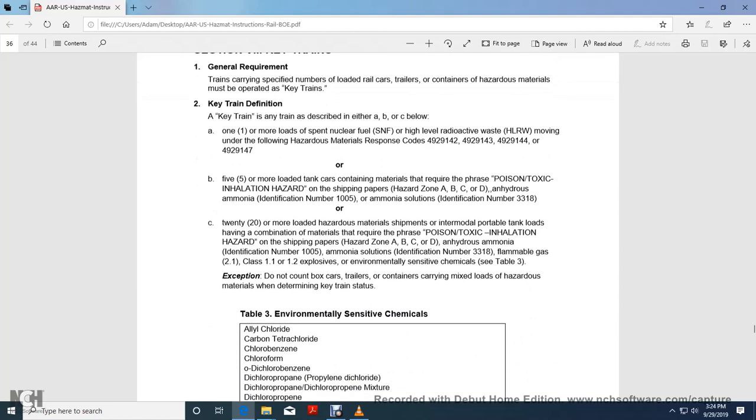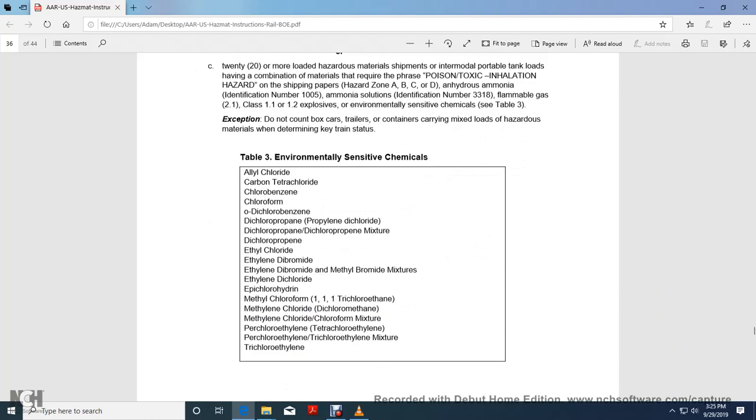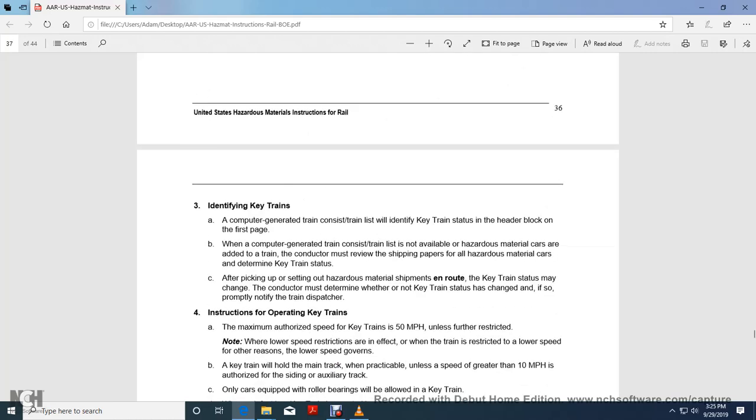20 or more loaded hazardous material shipments with intermodal portable tank loads of the combination material with the required poisonous toxic inhalation hazard on the shipping paper, hazard zones A, B, C, or D, and anhydrous ammonia, identification number 1005, ammonia solutions, identification number 3318, flammable gas, Class 1.1, 1.2 explosives, environmentally sensitive chemical, Table 3. Exemptions do not count boxcars, trailers, or containers carrying mixed loads of hazardous material when determining key train status.